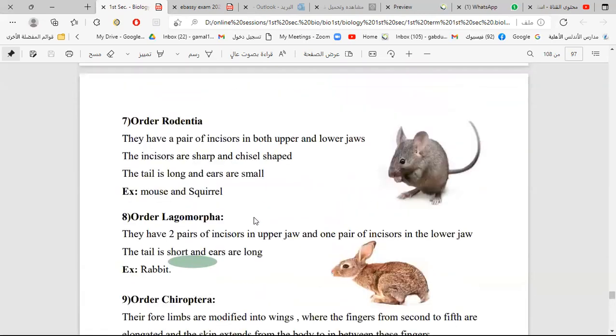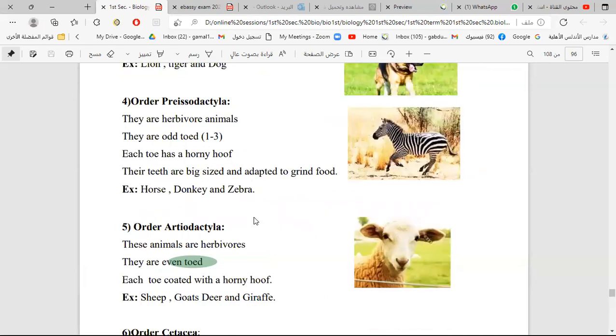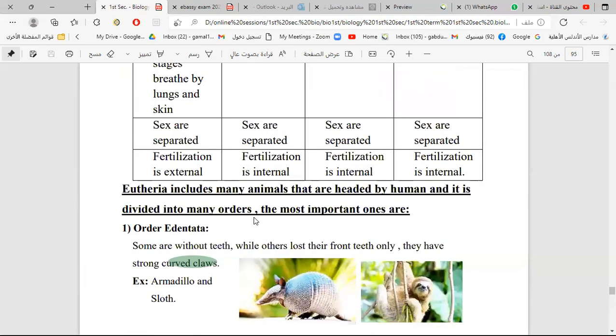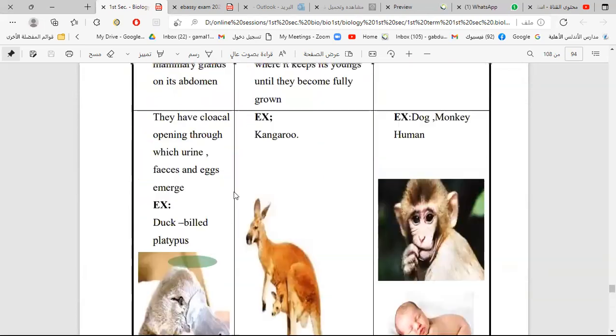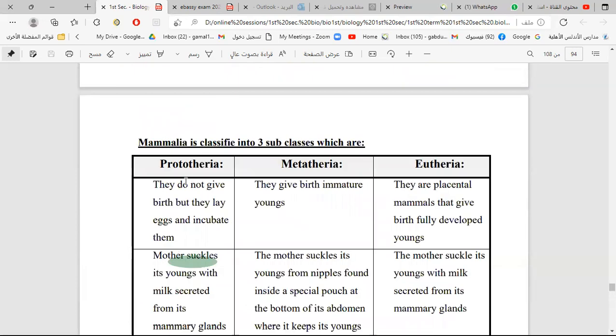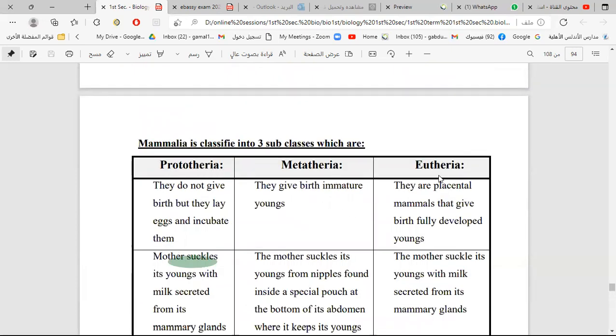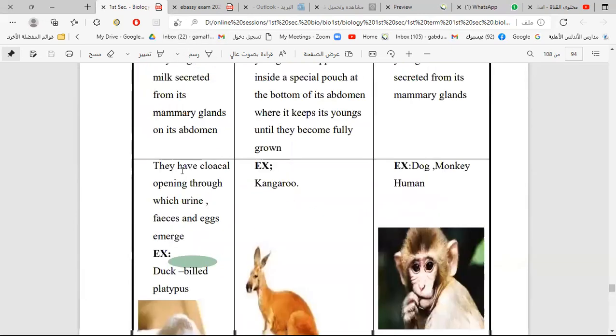Platypus is from Prototheria, a subclass, but the other animals are from Eutheria. So the correct answer, platypus is different.